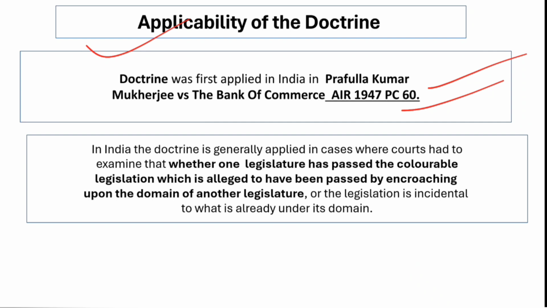This is how the doctrine has been used in India, but we will see its applicability, its object, the provisions where we apply this doctrine, how the Supreme Court and different High Courts have seen its importance and applied it in different cases, and we will also see illustrations.